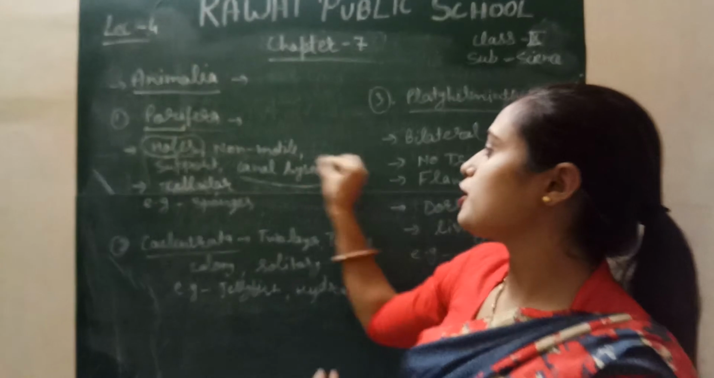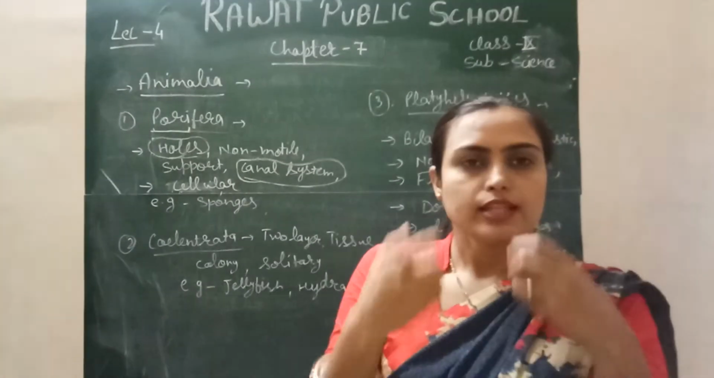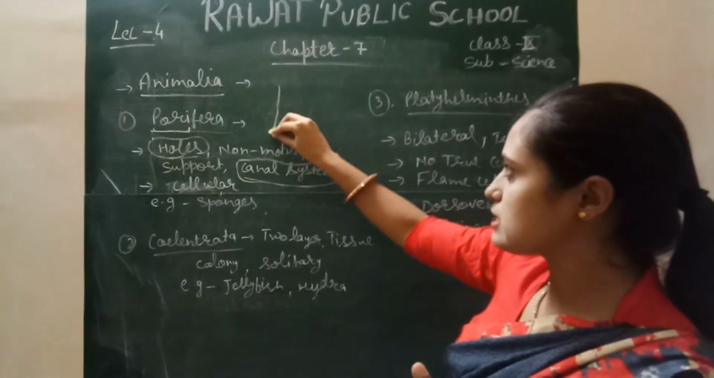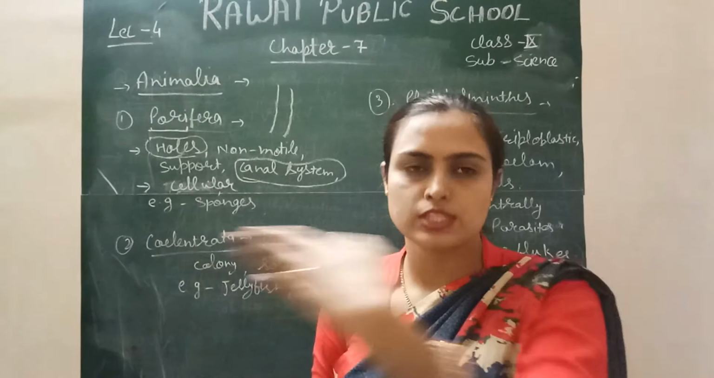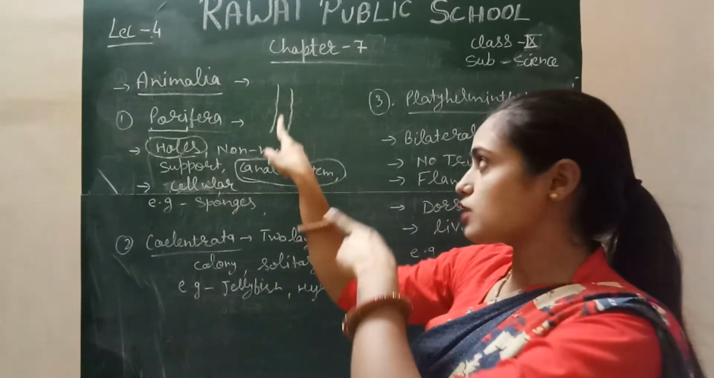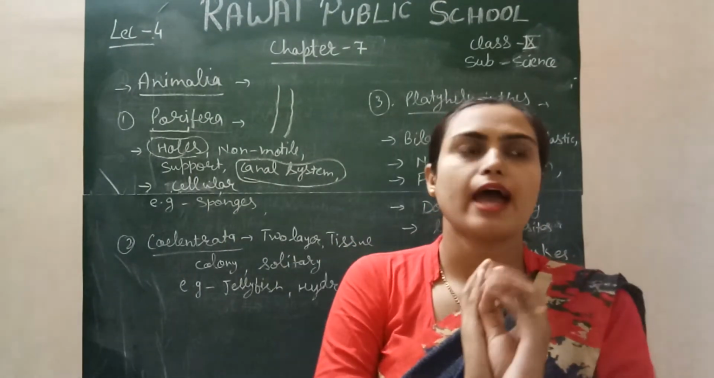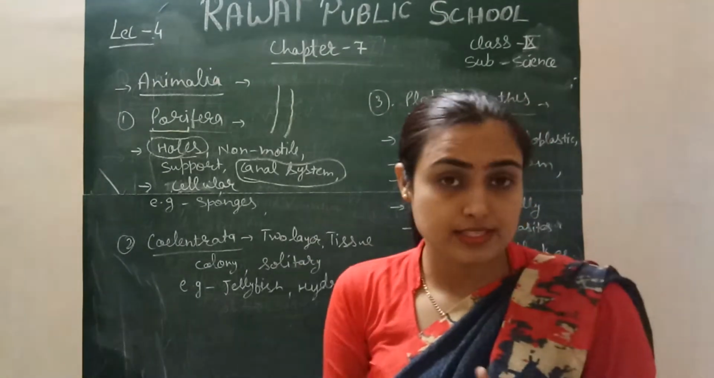One more important point of this phylum is the canal system. You know the term canal. A canal is a structure through which water moves simply. In their body also, this kind of structure is present through which water is moved, because they have no special organs for digestion, respiration and excretion.